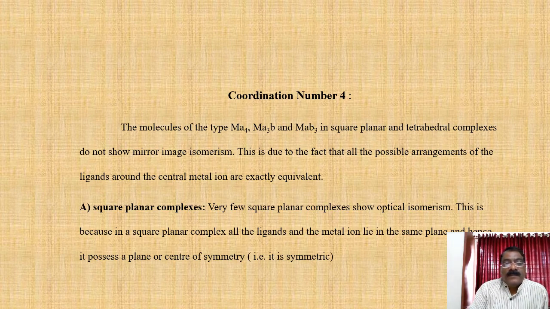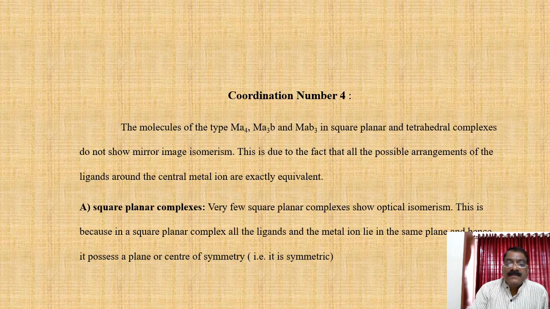First we see square planar complexes from coordination number 4. Very few square planar complexes show optical isomerism. This is because in square planar complexes, all the ligands and the metal ion lie in the same plane and it possesses a plane or center of symmetry.